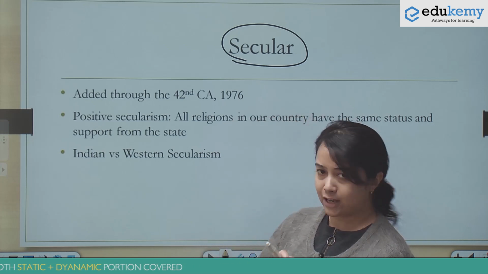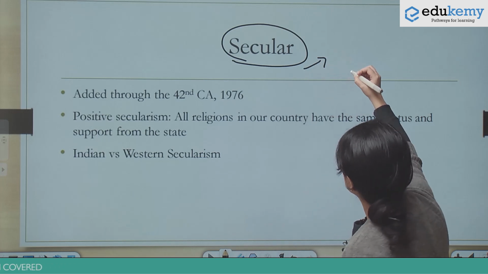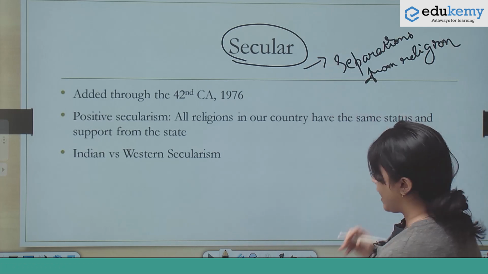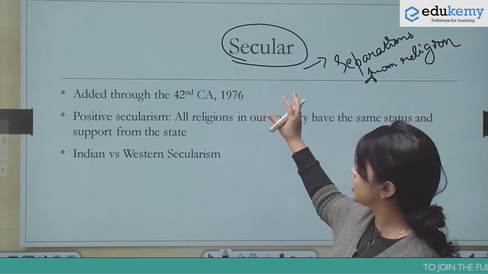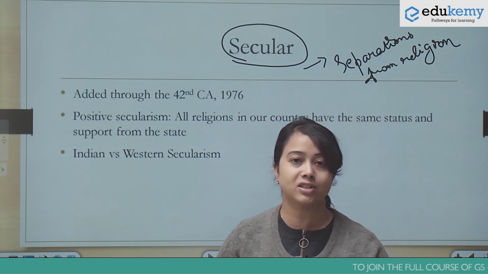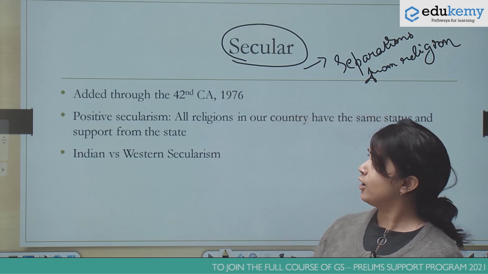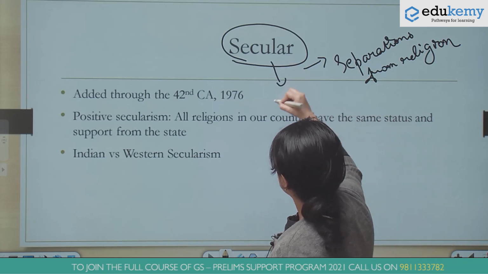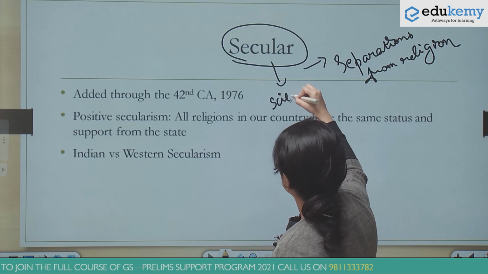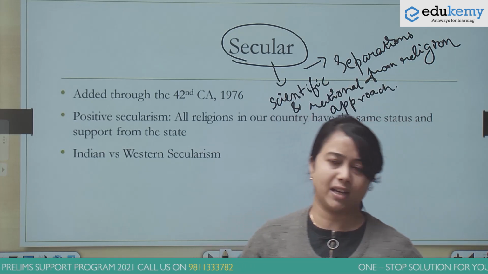The word secular, just the dictionary meaning of it, is that separation from religion. And if you have gone through your world history, you would have come across this word quite a bit when you discuss the Renaissance, which is the beginning of scientific thinking. So secular also means that we take up a scientific and rational approach. So these are the two dictionary meanings of the word secular.